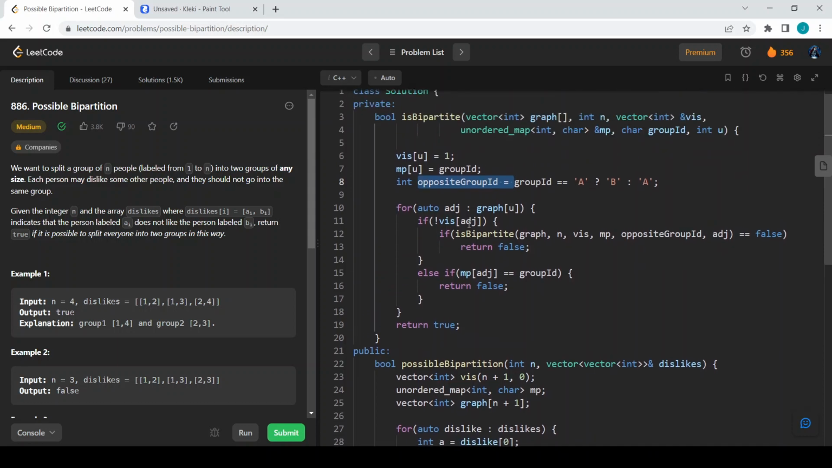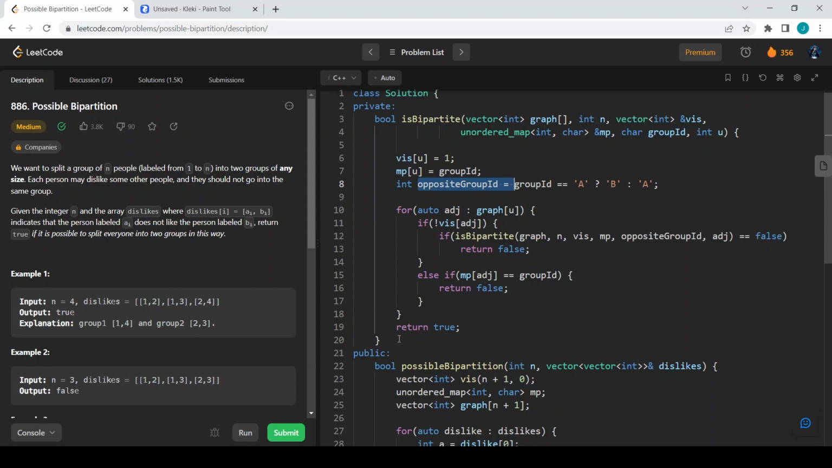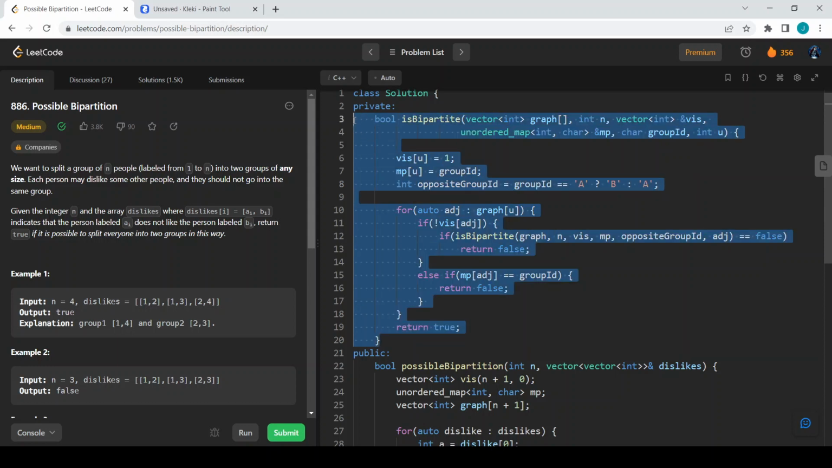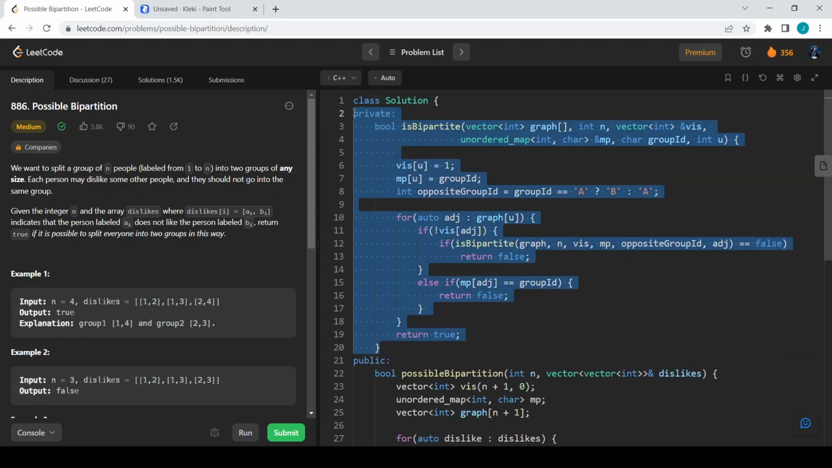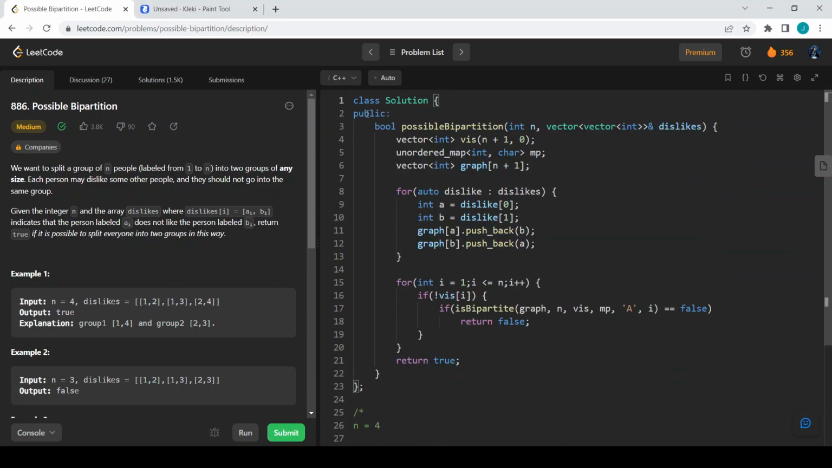Let us solve the same problem using BFS. Solving the same problem with various solutions is really a nice thing, so that we can have a clear understanding of all the algorithms and stuff. So let us solve it using BFS now.